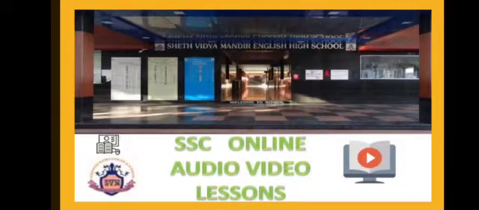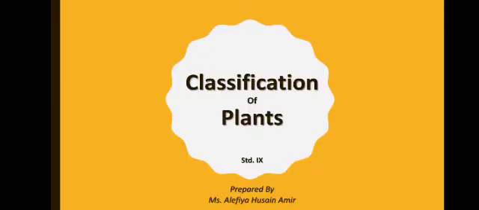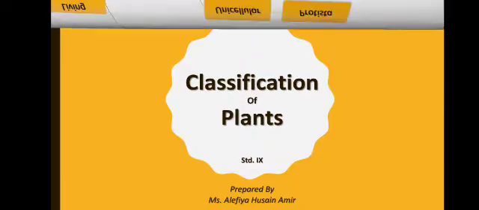In the previous video, we saw about five kingdom classification and how different living organisms are classified into five different kingdoms. Today, we are going to focus on one particular kingdom, that is Plantae. So, we are going to start with classification of plants. But before that, I'll just give you a quick recap of different kinds of organisms. So, let us start. The chapter's name is classification of plants, right?